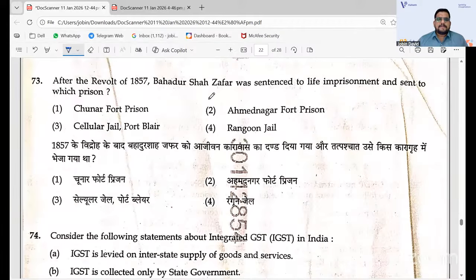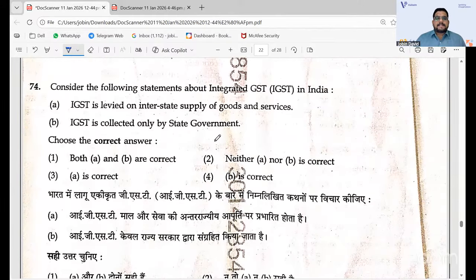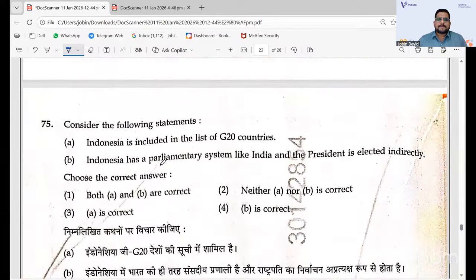After the revolt of 1857, Indian history, it's a very in-depth question. You should have a better idea of Indian history. The answer is Rangoon Jail. And integrated GST: IGST is levied on interstate supply of goods and services. That's correct. It is not collected only by the state government, because the central government is also collecting GST. So A is correct. You can see that it is integrated GST, right? If you know the basic ideas of GST, you can get the answers correct.